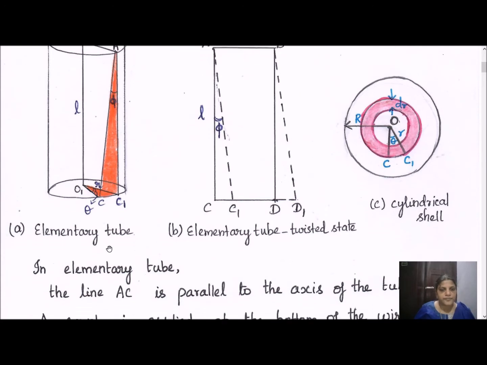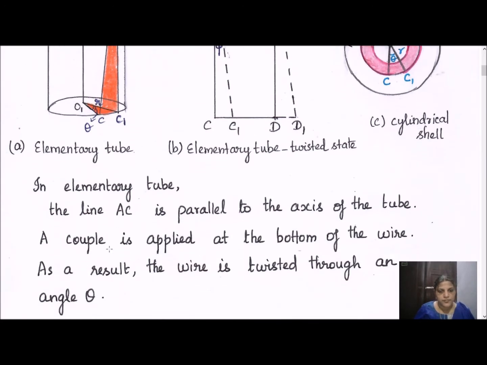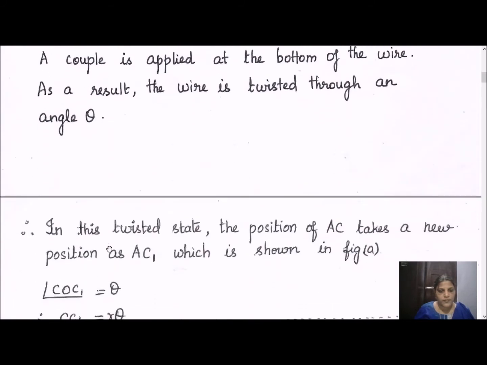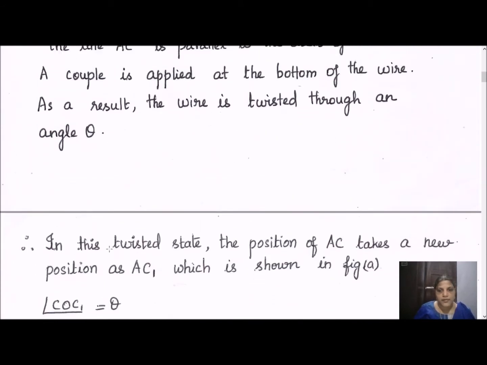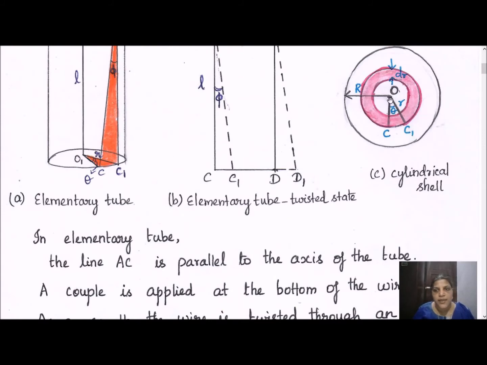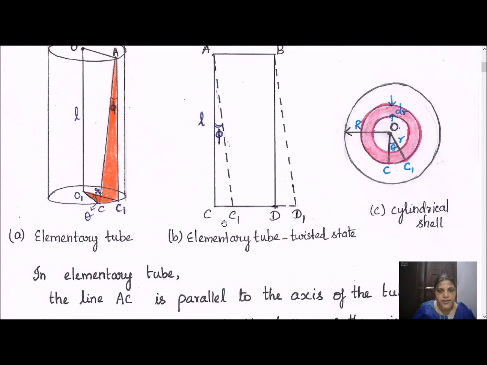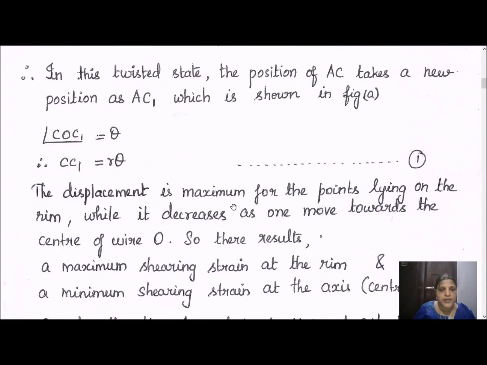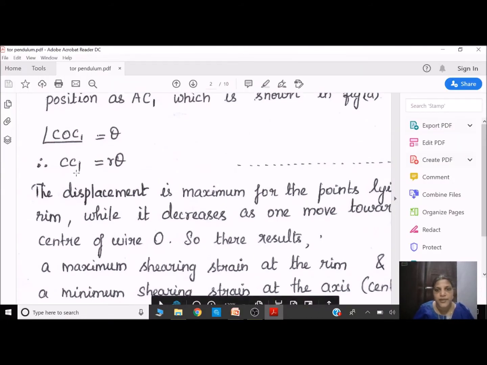In this elementary tube, in the twisted state, COC1 is equal to the twisting angle theta, and also angle CAC1 is equal to phi, which is the shearing strain. We can multiply this by L, so L phi will be equal to CC1. Now see here CC1 again, but CC1 is equal to R theta from the third equation.